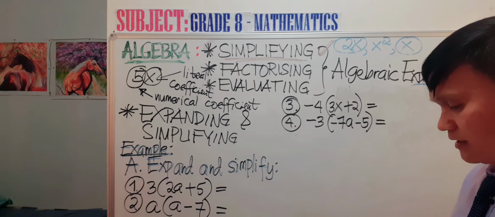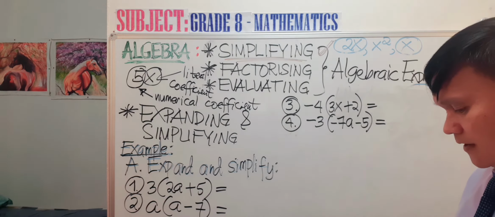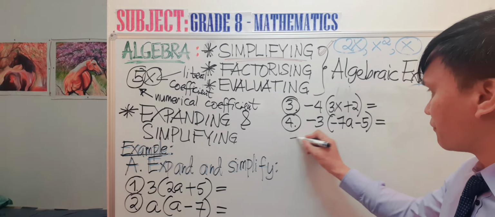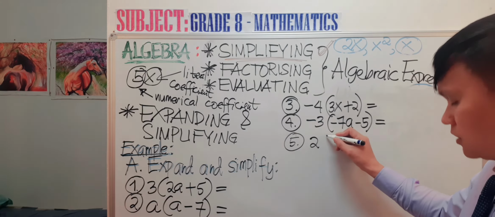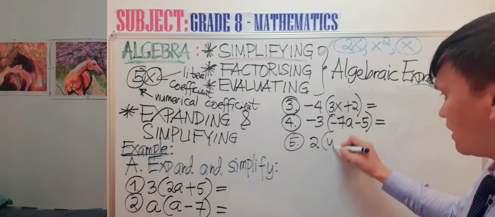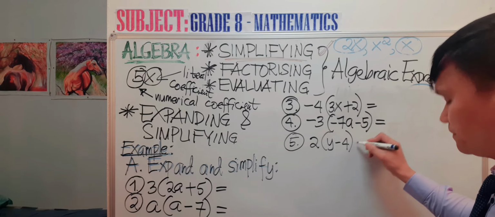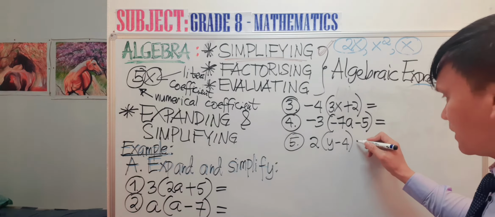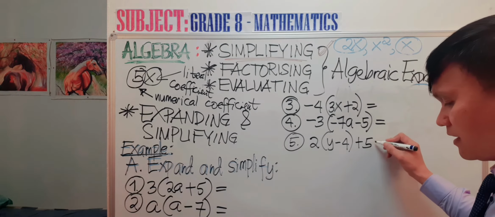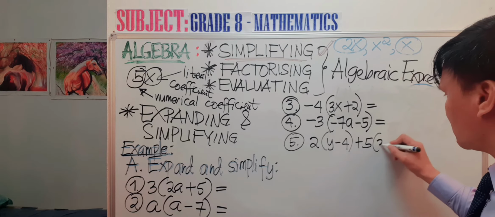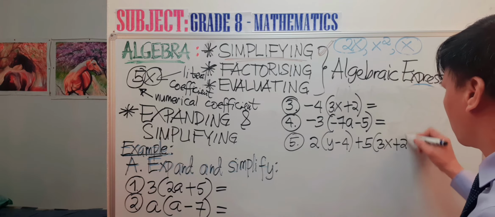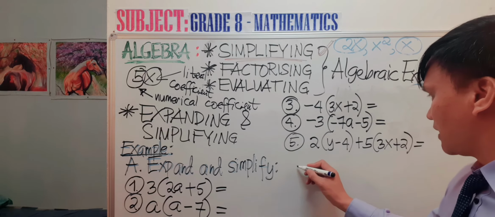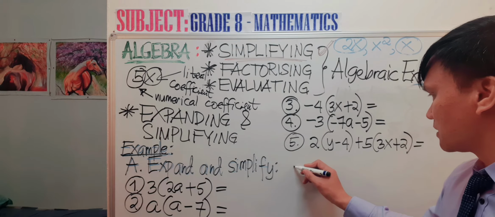Then this next example, number 5: 2 times y minus 4, and then plus 5 open 3x plus 2. And then we have number 6.